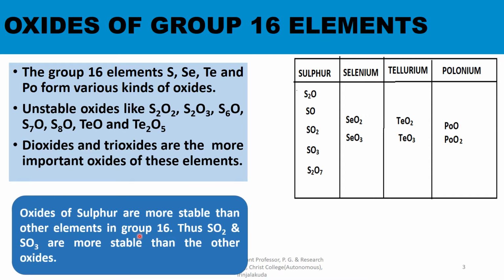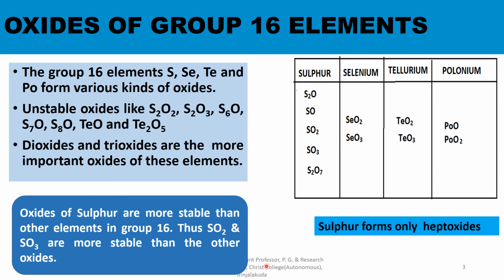Oxides of sulfur are more stable than those of the other elements in group 16. Thus, sulfur dioxide and sulfur trioxide are more stable than the other oxides. Only sulfur forms heptoxides. Other elements such as selenium, tellurium, polonium do not form heptoxides like sulfur. Our discussion here is limited to the structure of sulfur dioxide and sulfur trioxide.